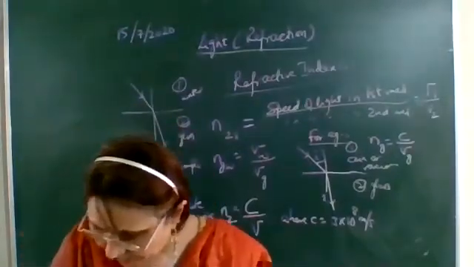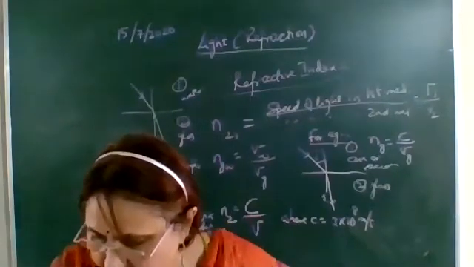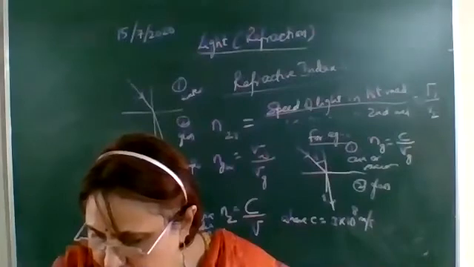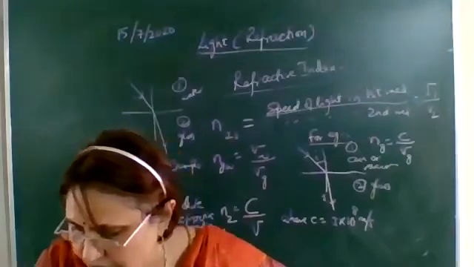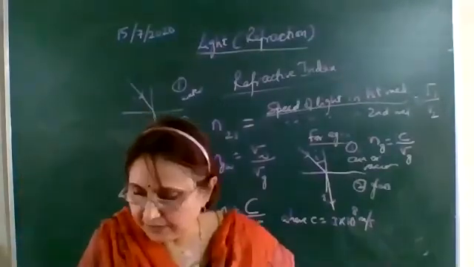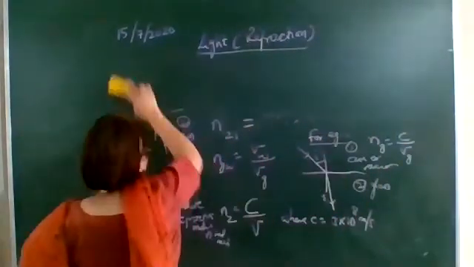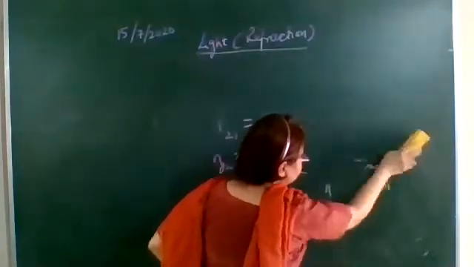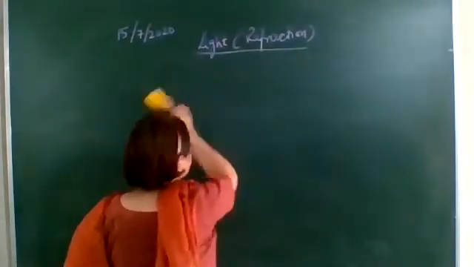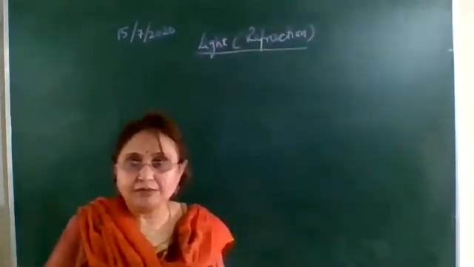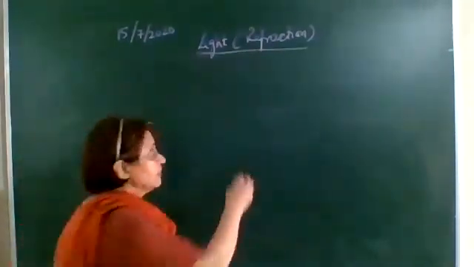Okay, now here, page number 176. There are some unsolved questions. The first one is a ray of light traveling in air enters obliquely into water. Does the ray of light bend towards the normal or away from the normal, and give the reason? It is moving from air to water. Yes, we know that water has the refractive index 1.33 and air has 1. So which is more denser? Water is more denser.